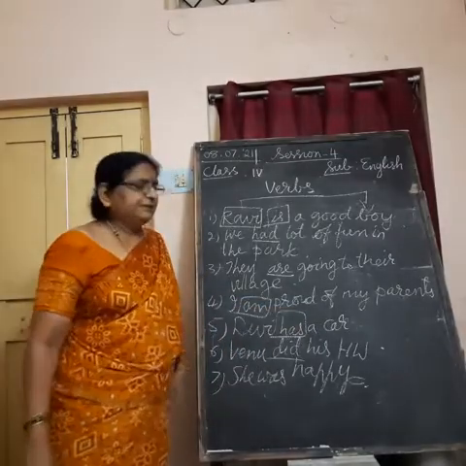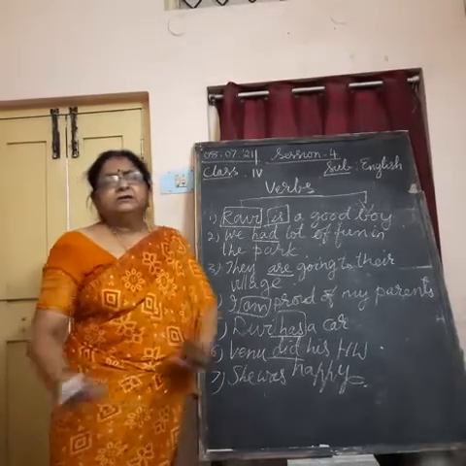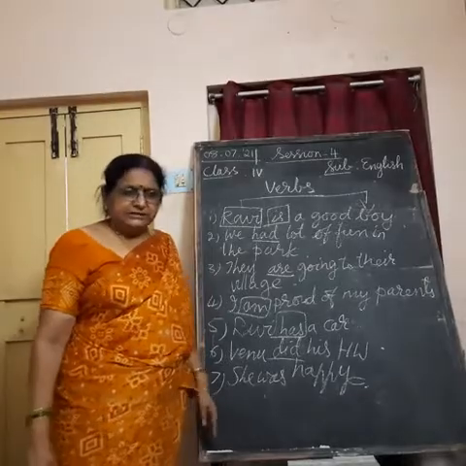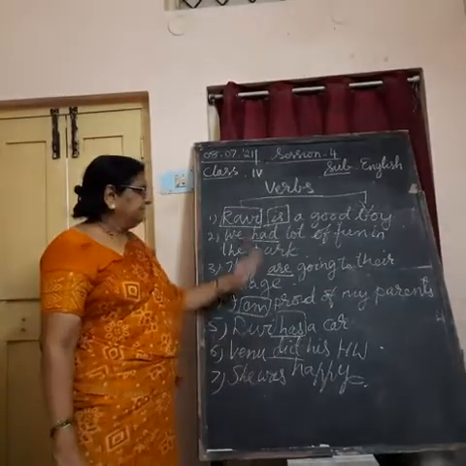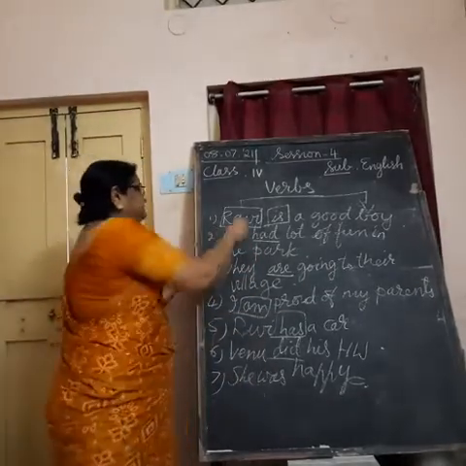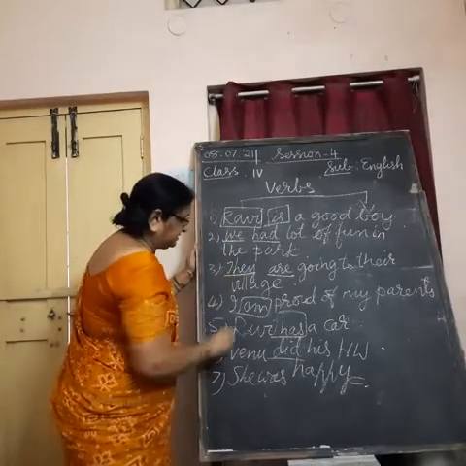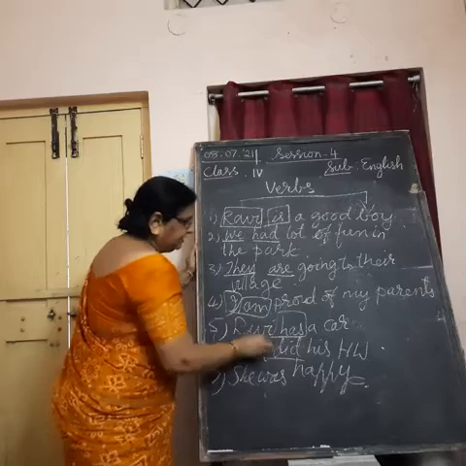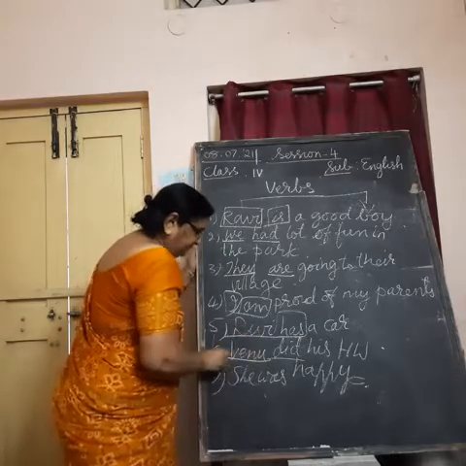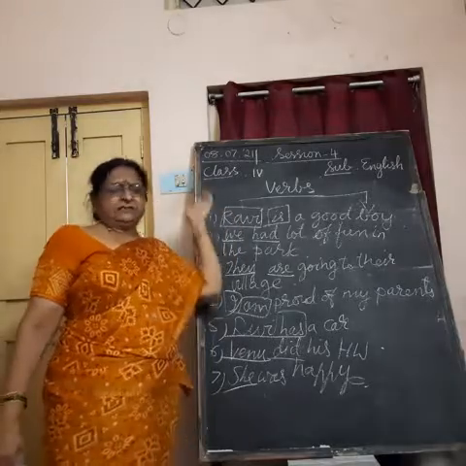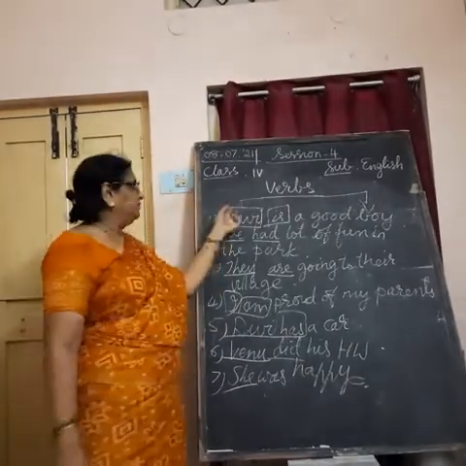She was happy. "She happy" is not a complete sentence, like jumbled words it is. So in this way, these are the words which help these subjects. We is subject, Ravi is subject, they is subject, I is subject, again Ravi is subject, Venu is subject, she is subject. So in grammar, subject means nothing but noun or pronoun in the beginning of the sentence.